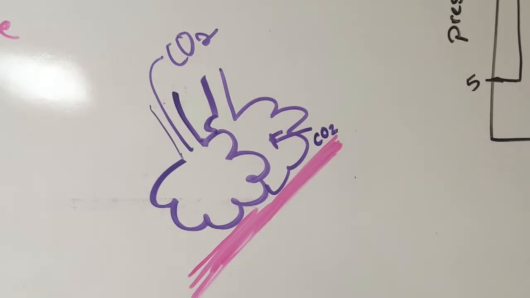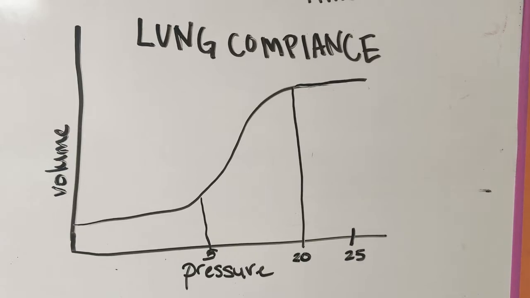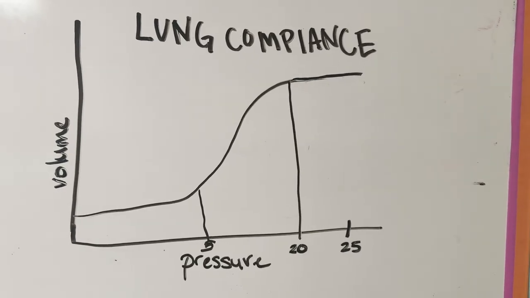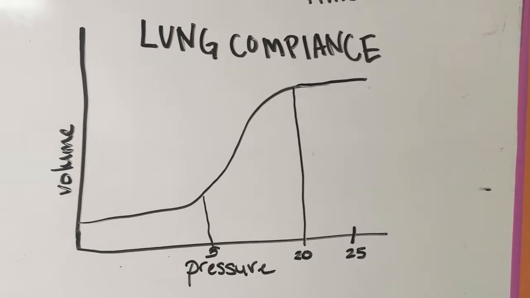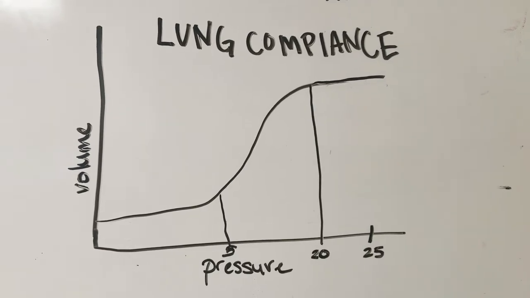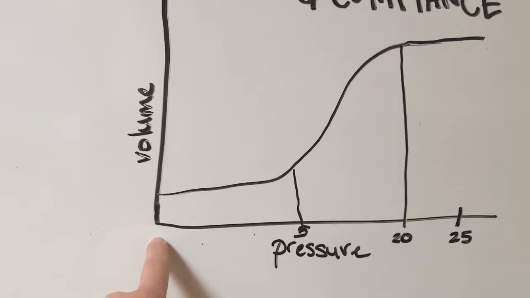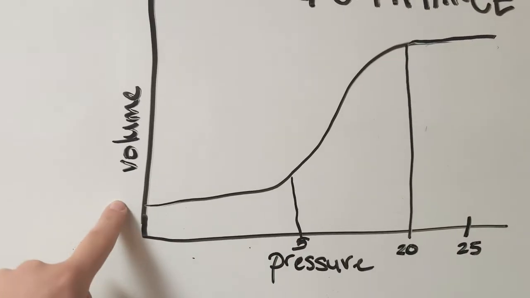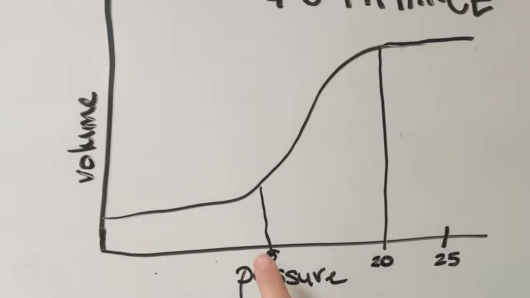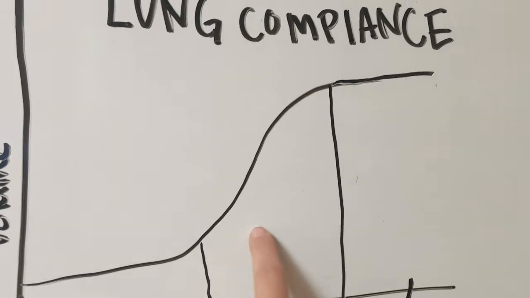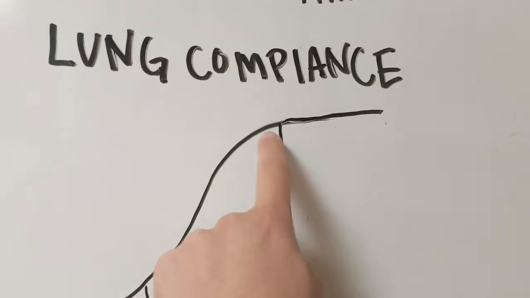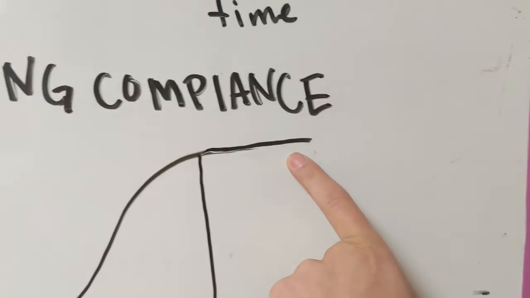So we're going to talk a little bit about tidal volume. Tidal volume is going to be pretty dependent on lung compliance, which can vary from baby to baby. But as you can see here, it requires a lot of pressure, and we get very little volume until we reach a certain point in which our pressure gives us quite a bit of volume until we sort of tap off here.